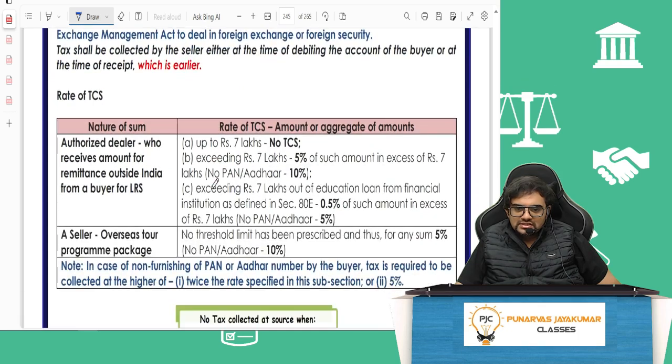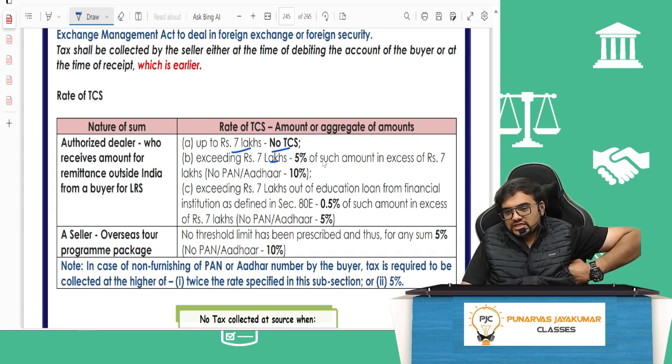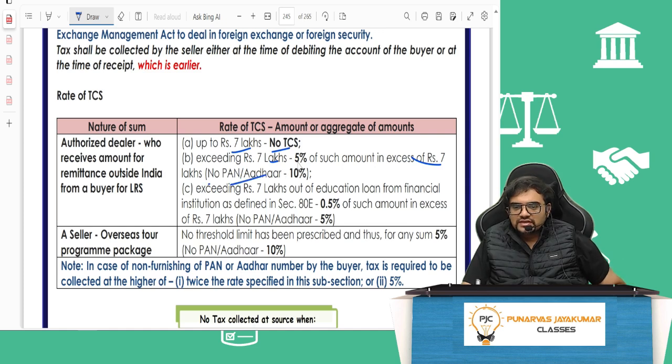So basically, you are an authorized dealer. Somebody will come to you and say, I need 10 lakh rupees INR converted to US dollars. I want to go abroad. Fair enough. Up to 7 lakh, no TCS. Exceeding 7 lakh, 5% of such amount in excess of 7 lakh. Have to collect TCS, extra amount. Exceeding 7 lakh out of education loan from a financial institution, then 0.5% of the amount in excess of 7 lakh.